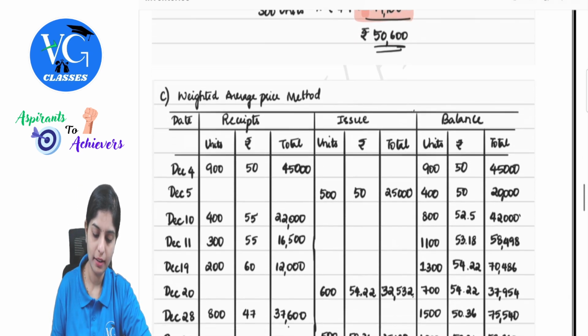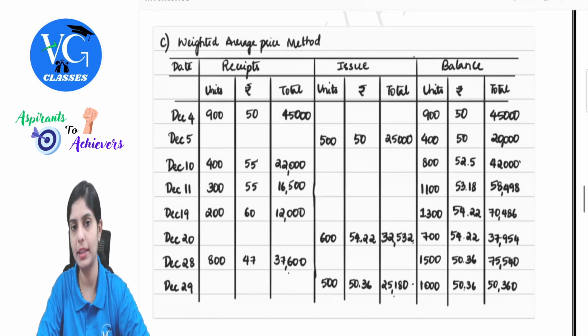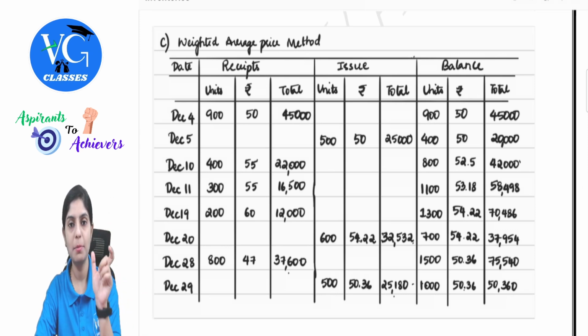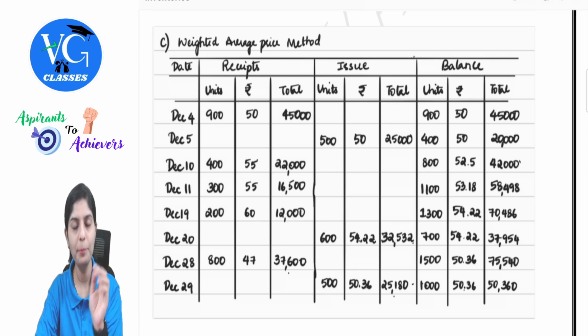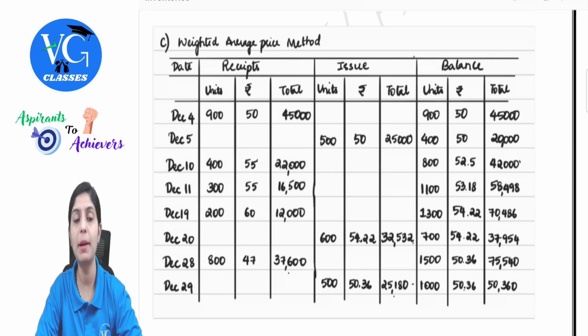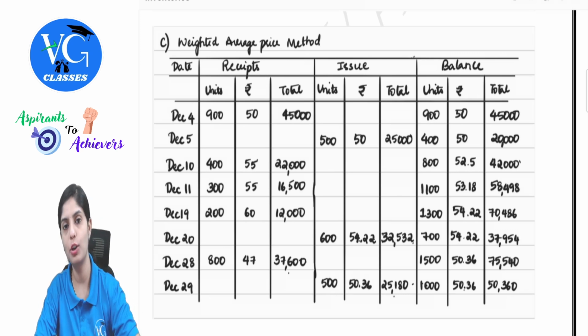This was under last in, first out method. Similarly, under weighted average price method. Under weighted average price, remember we just saw a simple formula: total cost of goods available for sale divided by total number of units available for sale.